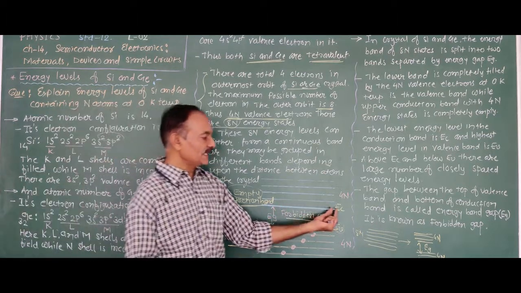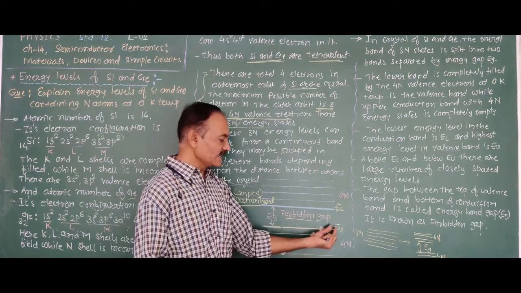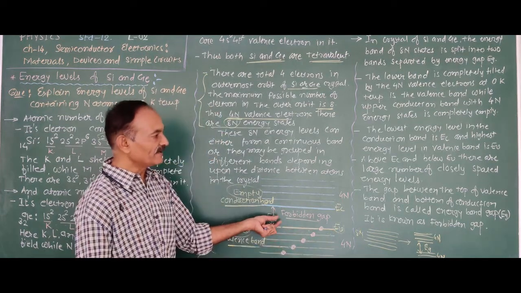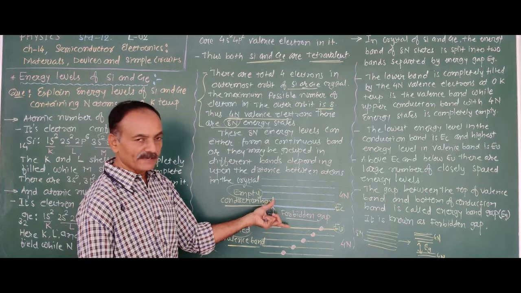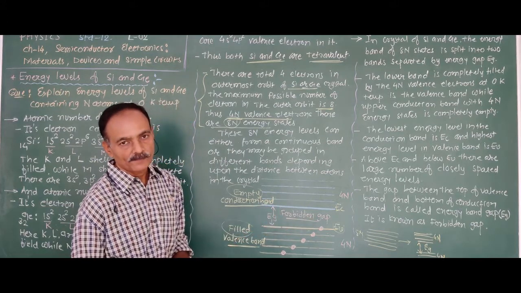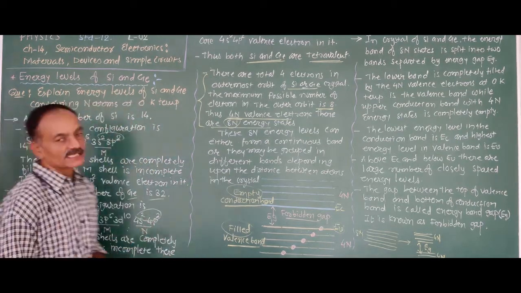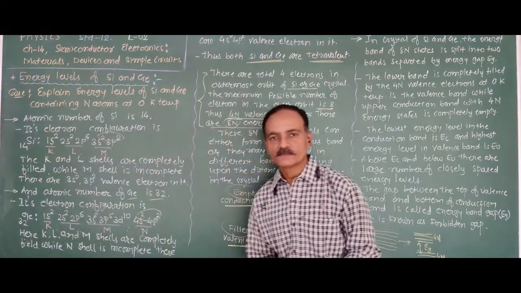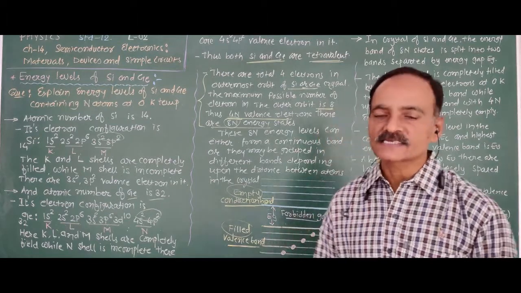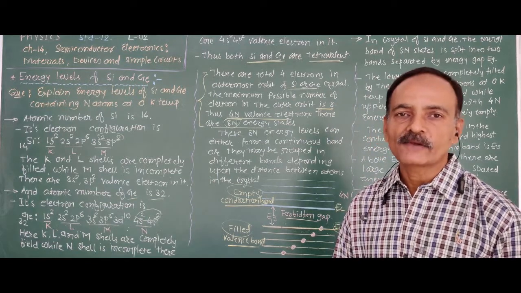The lowest energy level of the conduction band is Ec and the highest energy level of the valence band is Ev. There is a gap between these two bands that is known as the forbidden gap. Clear? Okay, so that is the energy band for silicon and germanium. And after that, on the basis of this, we will discuss the energy levels for conductor, insulator and semiconductor.